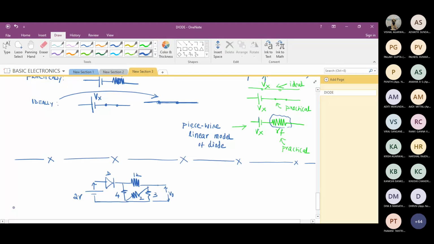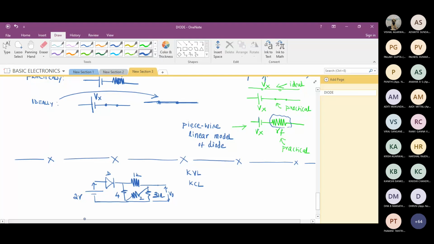In 12th standard, you have done Kirchhoff's voltage law and Kirchhoff's current law. Am I correct? Will you use Kirchhoff's voltage and current law to calculate the voltage across this 3 kilo ohms? Yes, sir.